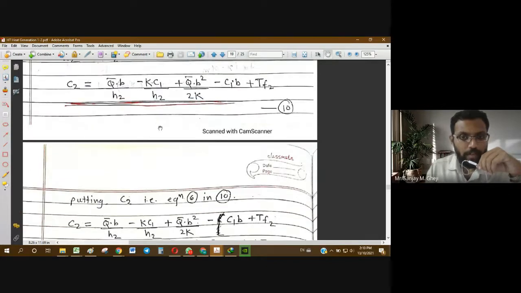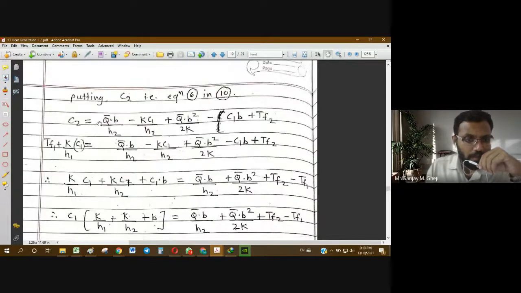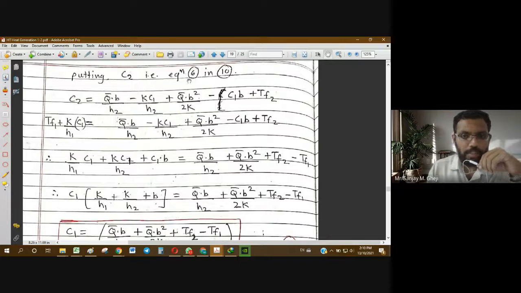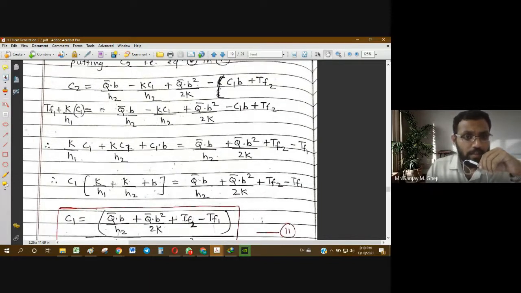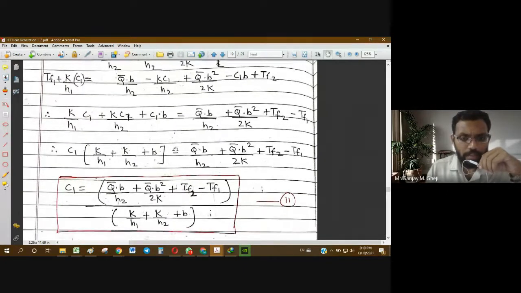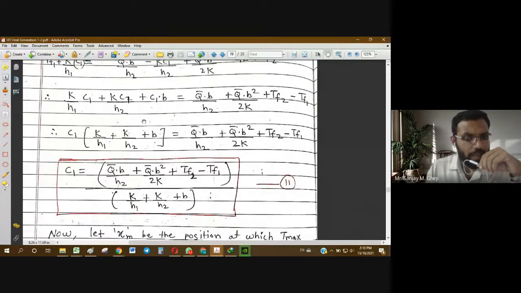Okay, so that we can get an expression for C1. Okay, so the same is done here. So putting C2 of equation 6 in equation 10, again we have to go on evaluating this. We have to solve this large algebraic equation, and finally we get C1.